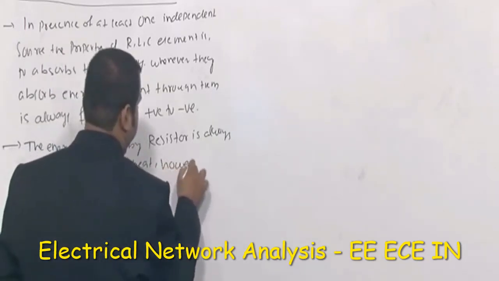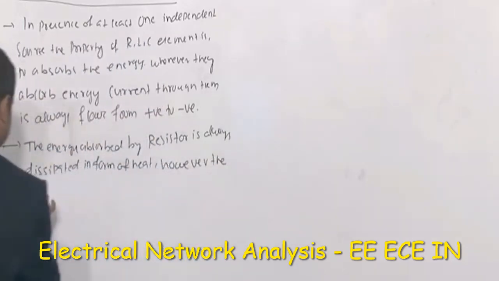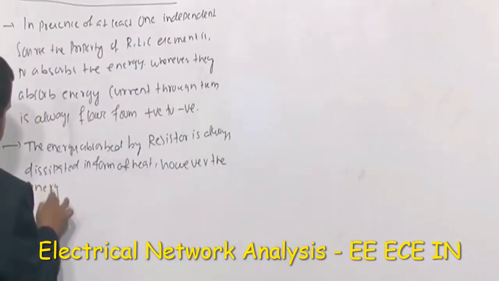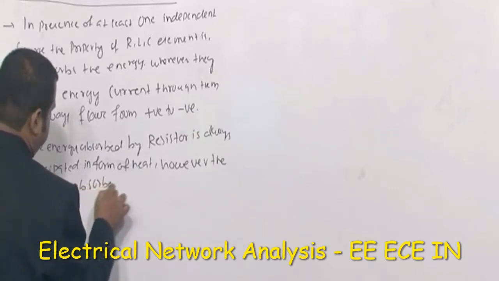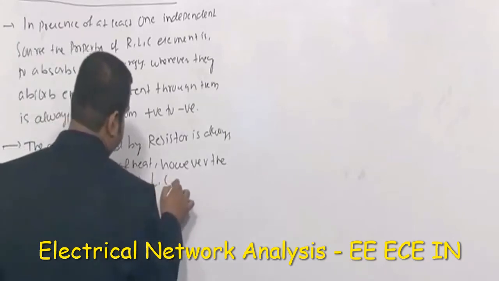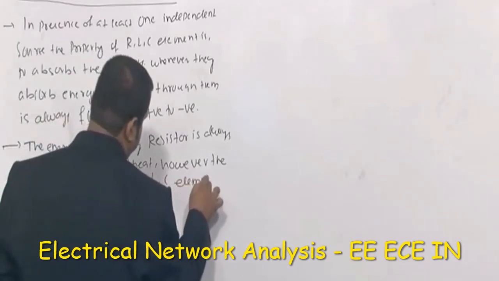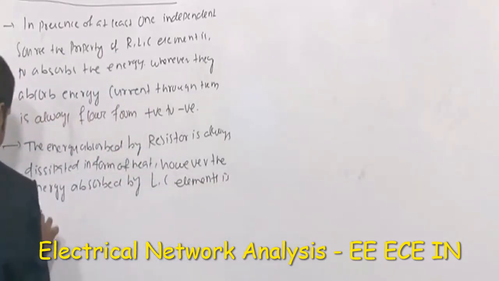However, the energy absorbed by L and C elements is always stored.